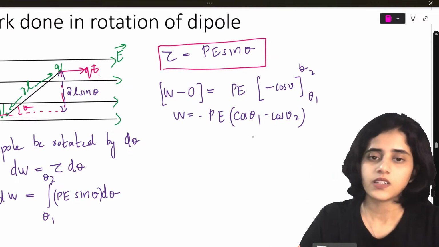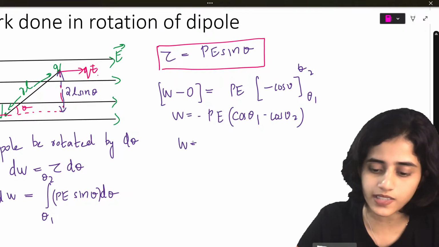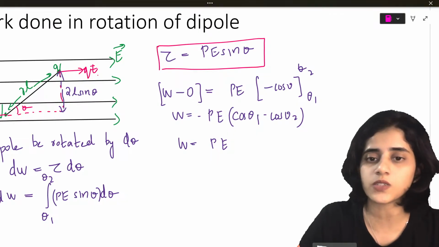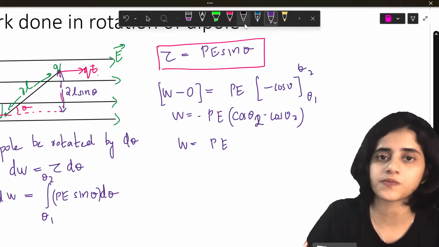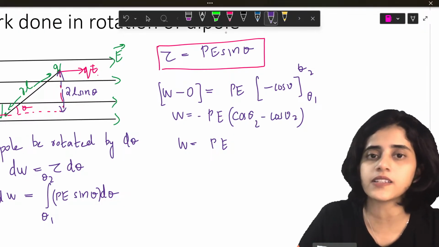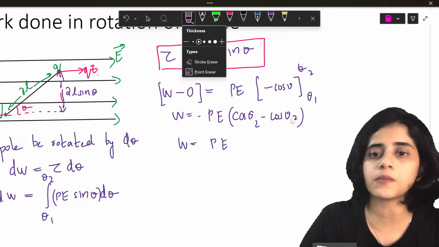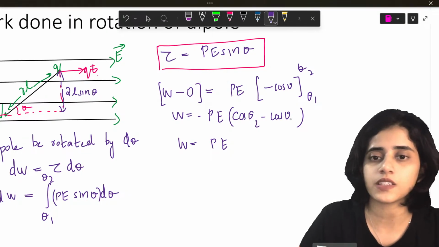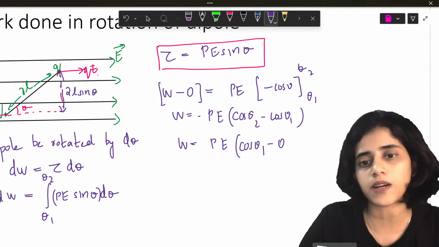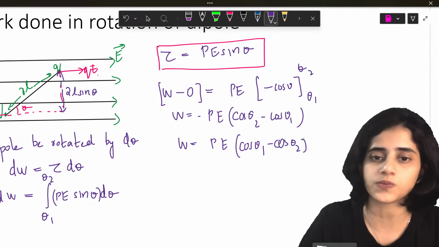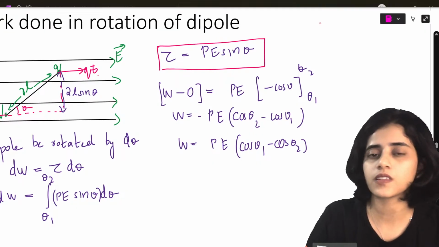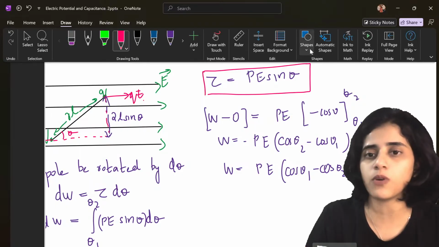Okay. So now what you will get? Work done is equal to PE. Sorry, this is theta 2, right? Upper limit minus lower limit. So this will be cos theta 2 minus cos theta 1. Upper limit minus lower limit. When I multiply the negative sign inside, I can write this as cos theta 1 minus cos theta 2. So this is the formula for work done. Let me put a box.